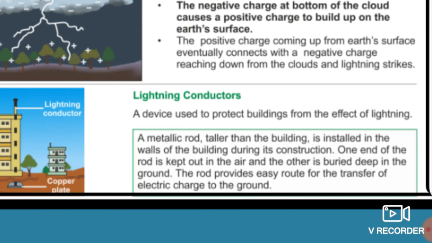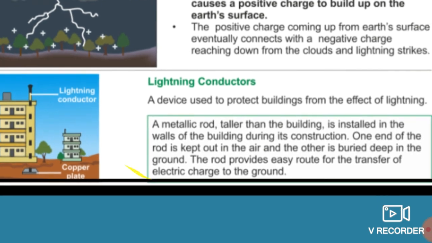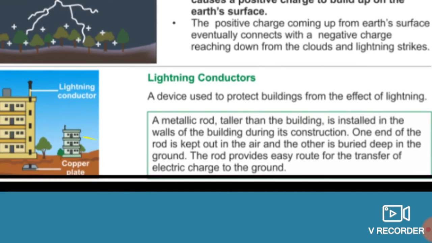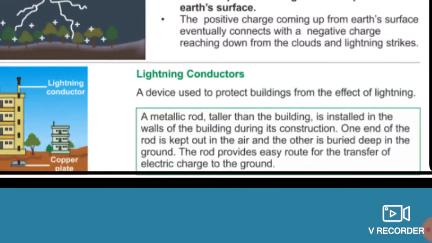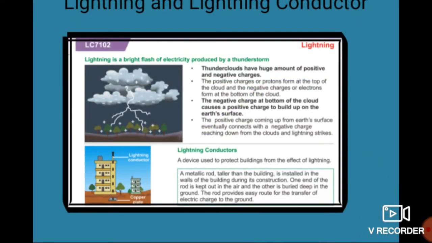It is a metallic rod taller than the building, installed in the walls of the building during its construction. One end of the rod is kept out in the air, and the other end, see this, is buried deep in the ground. The rod provides an easy route for the transfer of electric charges. Whenever these charges fall on this rod, they flow down through the rod into the earth. So these charges get transferred to the ground. So this is all about lightning conductors.